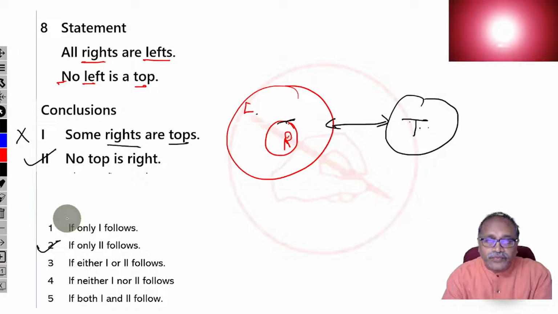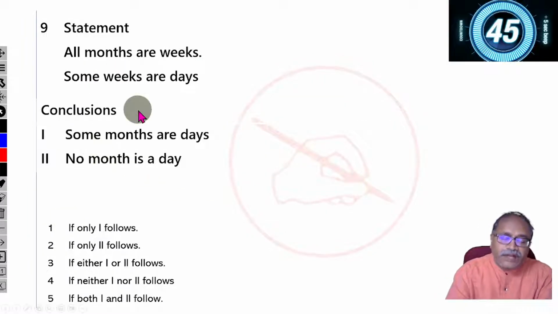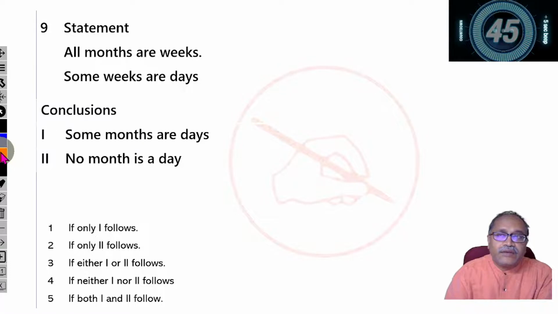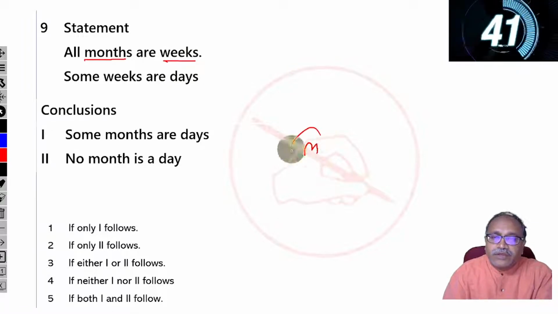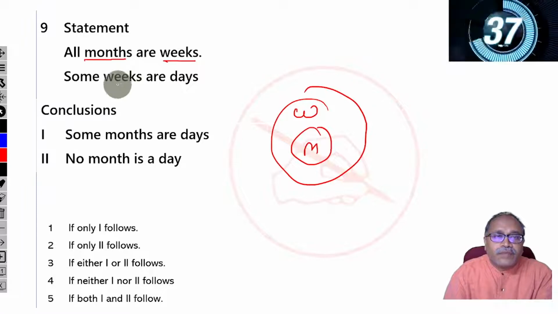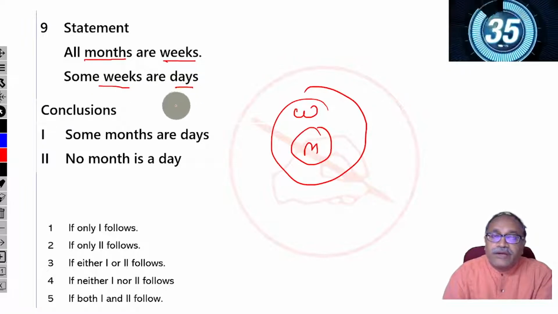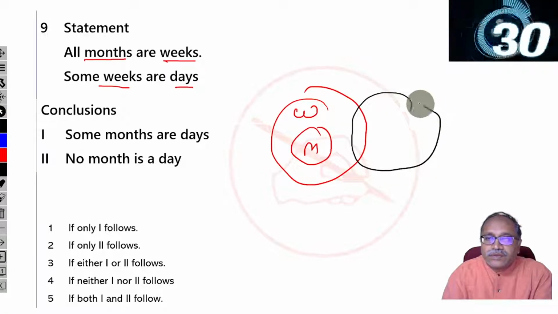Option 2. Moving next. Here, let's start the timer of 45 seconds. Now, all months are weeks. So this is month. All months are week. Some weeks are days. So it says some weeks are days.